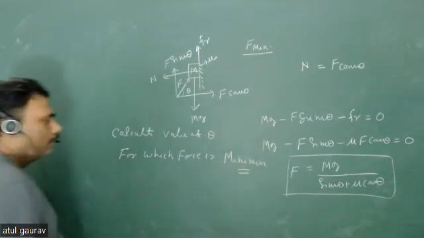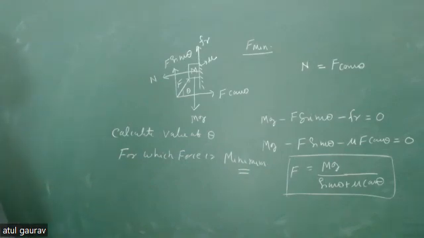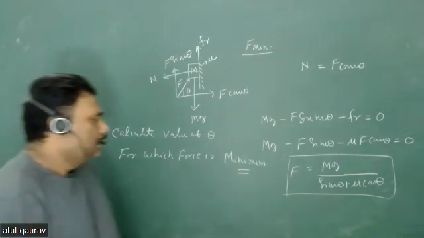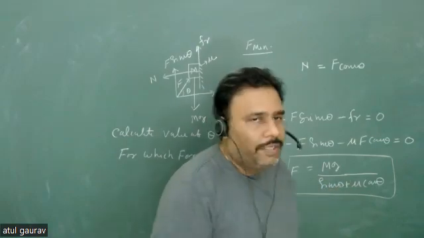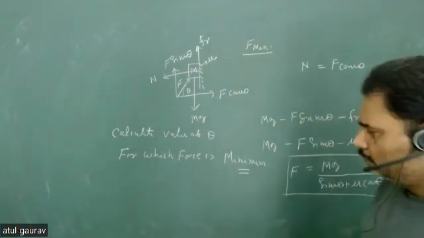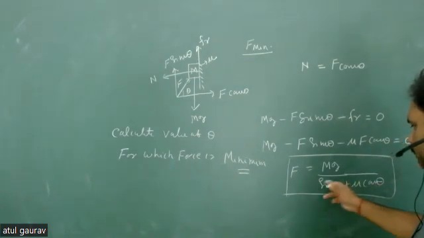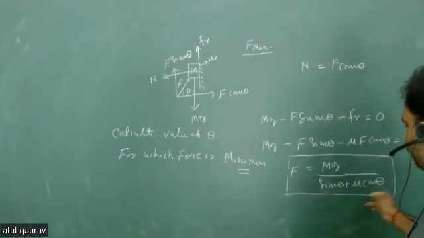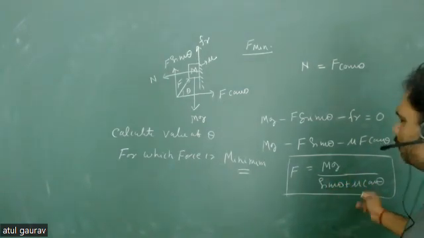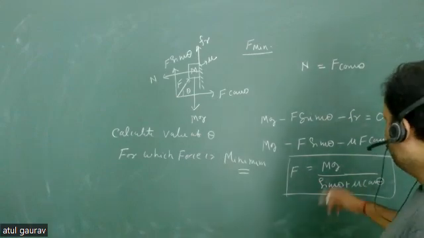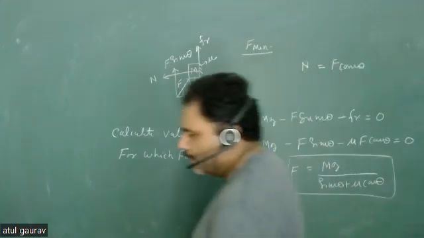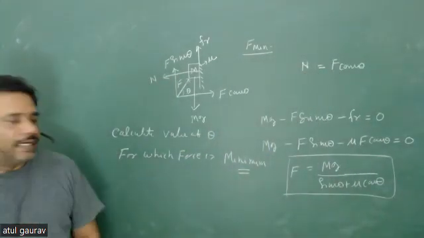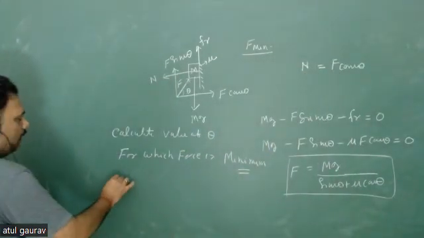Obviously, if this denominator will be maximum, then this force will be minimum. Yes, sir. If this value is maximum, then the force is minimum. So we have to maximize this particular value.